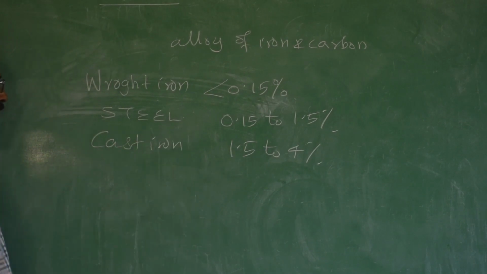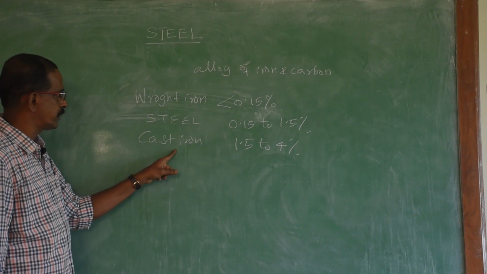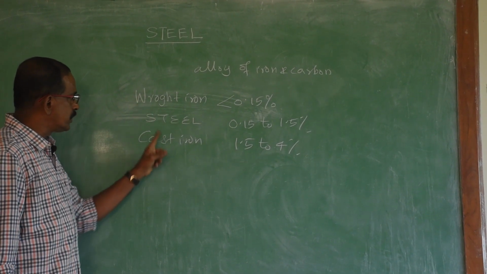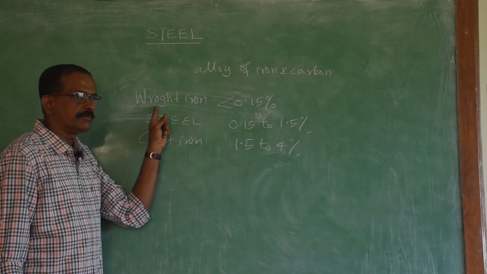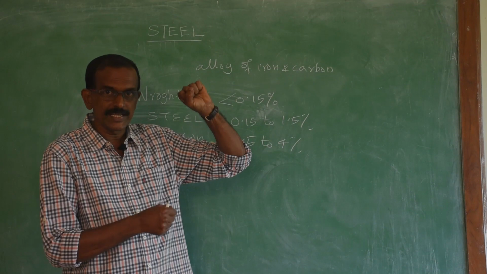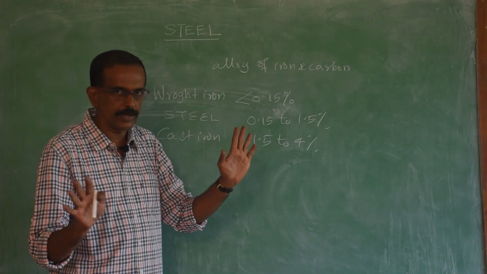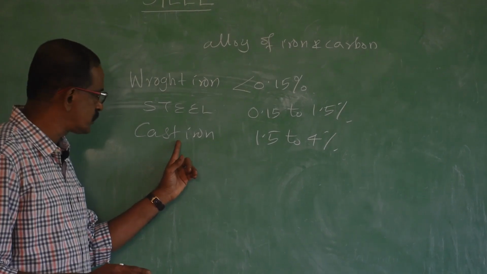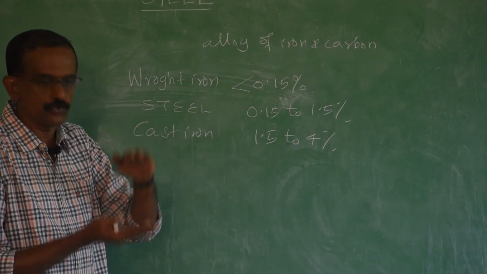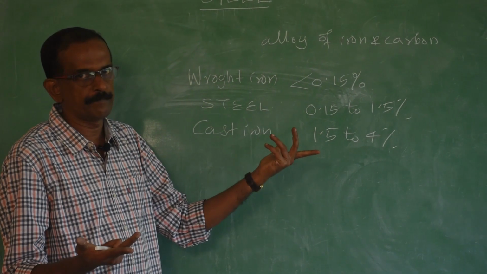So, depending upon the carbon content, there are wrought iron, steel and cast iron. Wrought iron will take only tensile force. If you apply compression on wrought iron, immediately it will fail. Similarly, cast iron will take only compressive force. If you apply tensile force, it will fail.